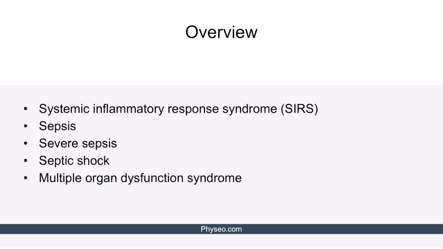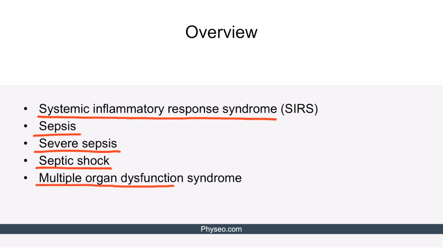Before going any further, it's worth mentioning that systemic inflammation and infection are classified into these 5 states: systemic inflammatory response syndrome, also known as SIRS, sepsis, severe sepsis, septic shock, and multiple organ dysfunction syndrome. Let's talk about the definition of each of these states.